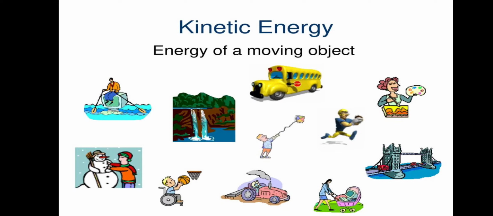Number two, kinetic energy. Kinetic energy is related to a moving object. I already told you in the previous video that potential energy and kinetic energy are both included in the category of mechanical energy. Kinetic energy we have already discussed. It is due to the motion of an object. So the energy of a moving object is known as kinetic energy.